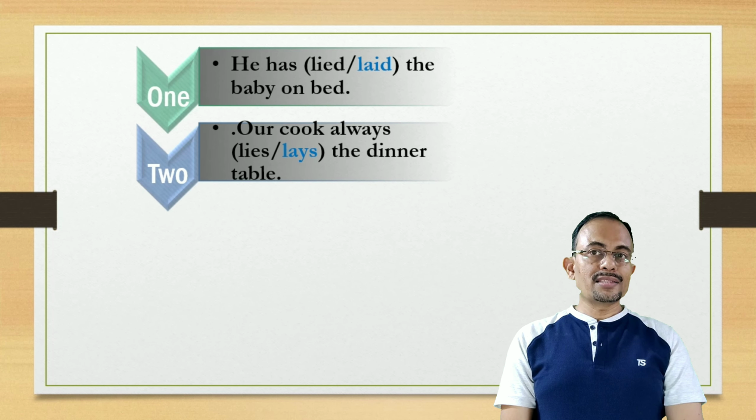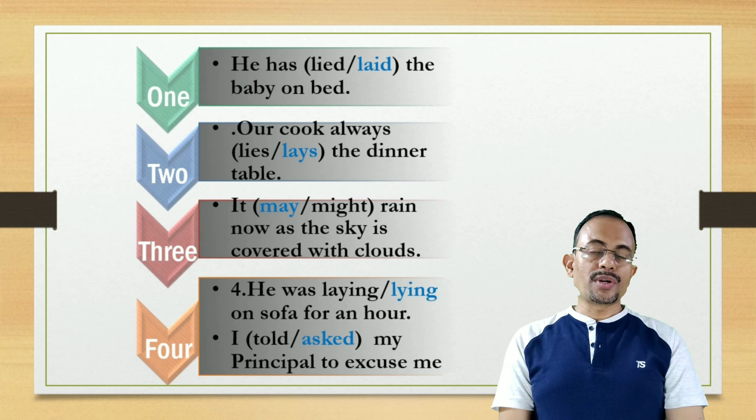It might rain. It should be may rain. He was lying on sofa for an hour. Next is, asked my principal to excuse me. It should be, I asked my principal to excuse me.